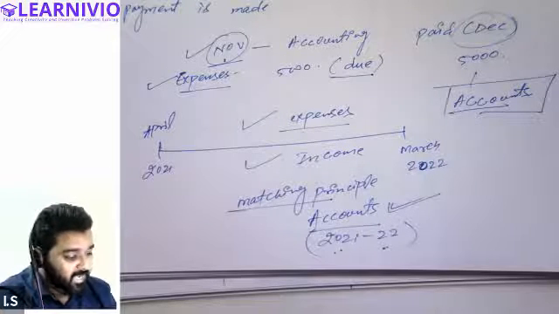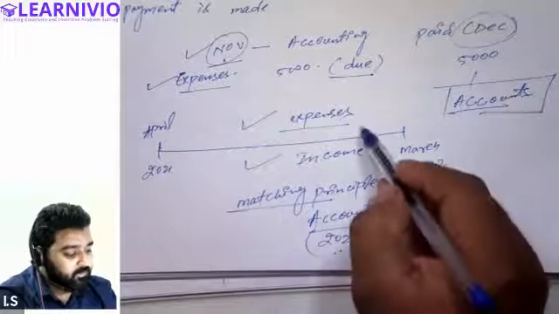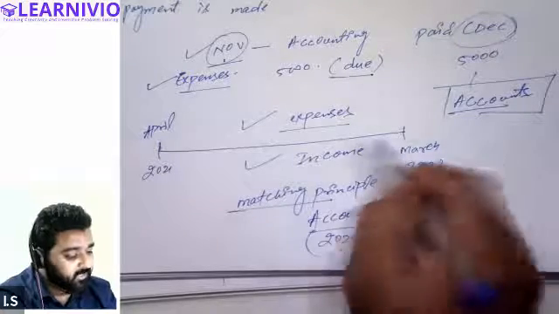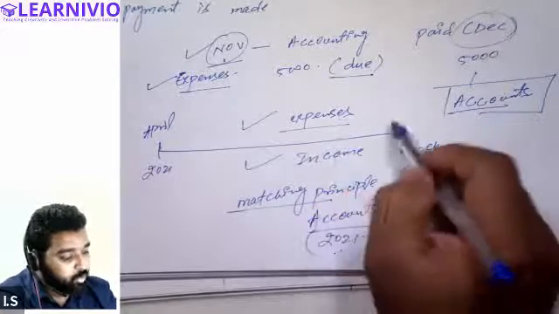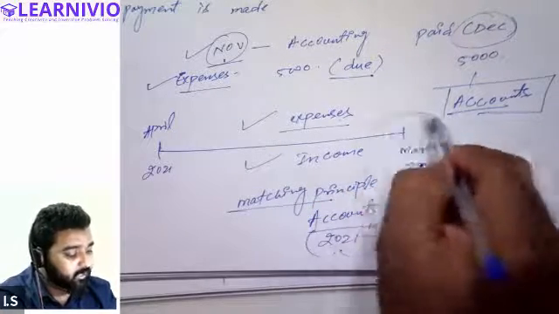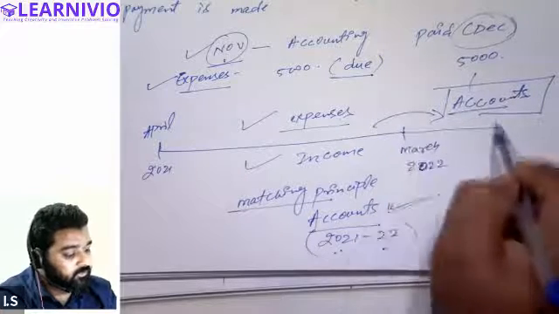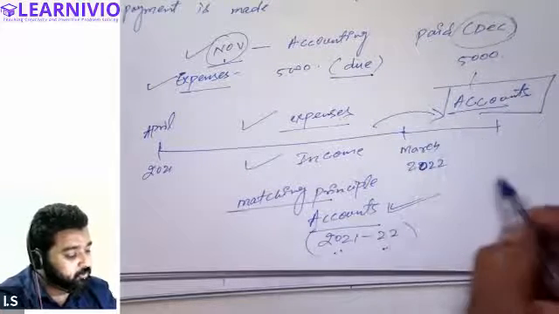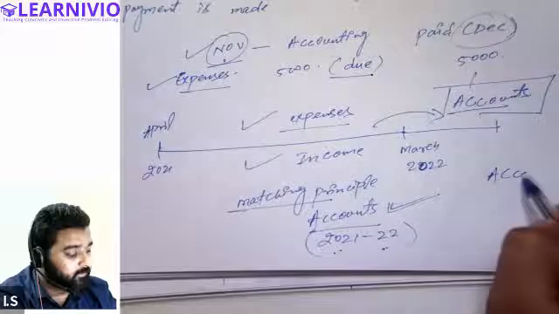But cash basis accounting says if the expense is related to this year but is not paid in this year, it is paid in the next year, then this expense will be recorded in the books of account of that particular year only. This is what cash basis accounting says.